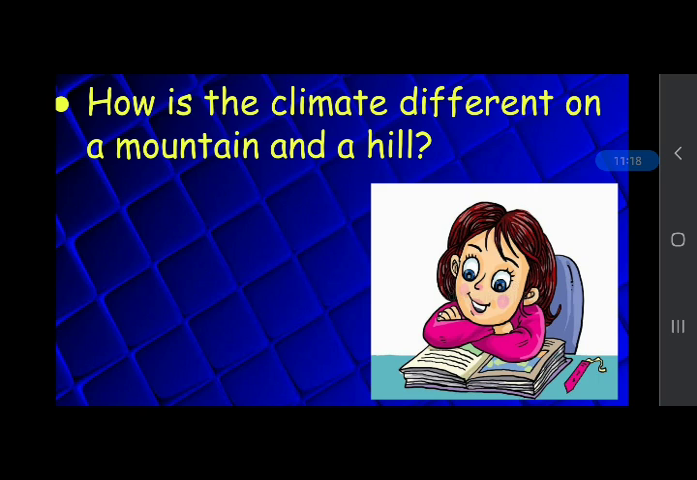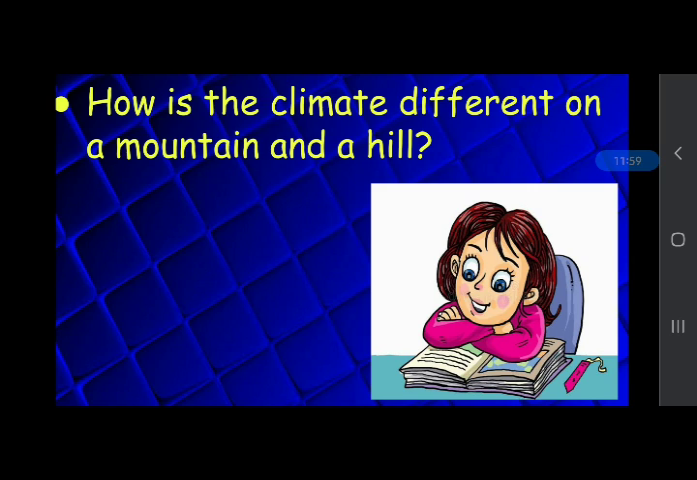And what about valleys? Valleys are more suitable for living because they are lower than hills and mountains, and that's why they are suitable for growing crops and building houses, and people living near the valley can get water easily, and the climate of the valley is pleasant. So this is the difference between the climate of mountain, hill, and valley. I hope you have understood.